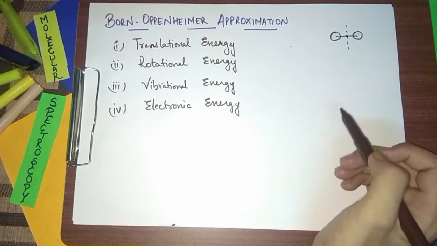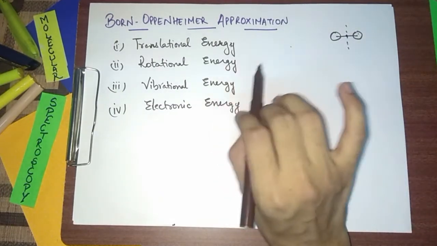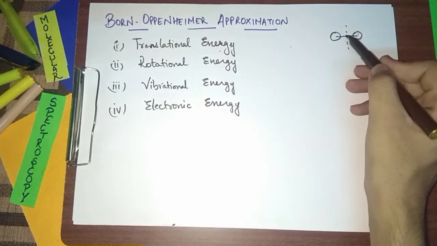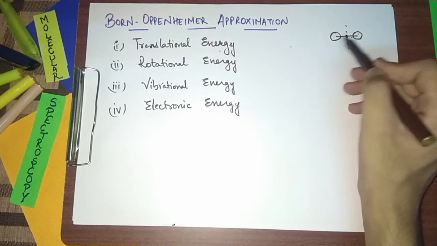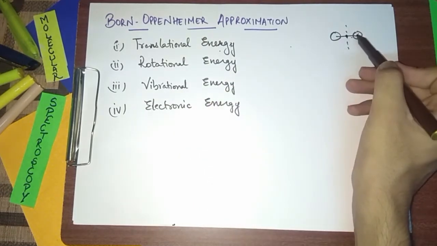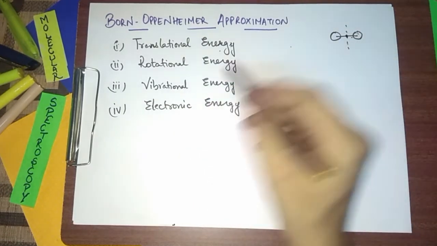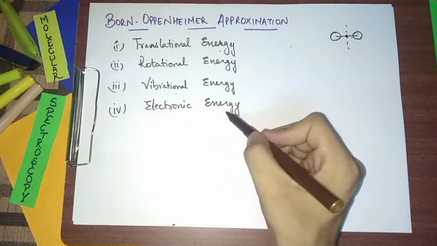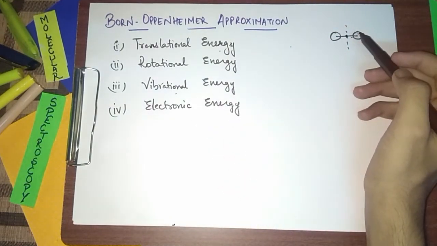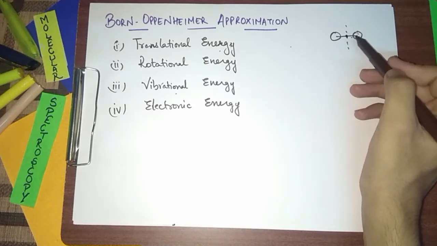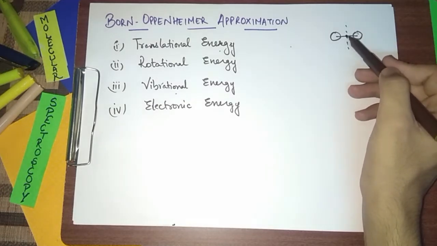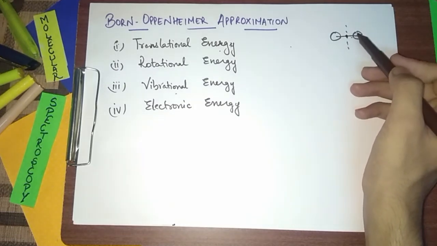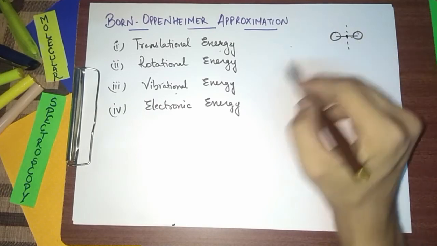That is electronic energy. So to sum up, translation energy is when the molecule moves, if its center of gravity is moved, like this. Rotational energy is when the molecule rotates about its center of gravity. Vibrational energy is when the molecule moves to and fro. And electronic energy is when the molecule absorbs some energy and, due to the absorption, the electrons of the molecule jump from the lower ground state to the higher excited state of the molecule. So these are the 4 types of energies.